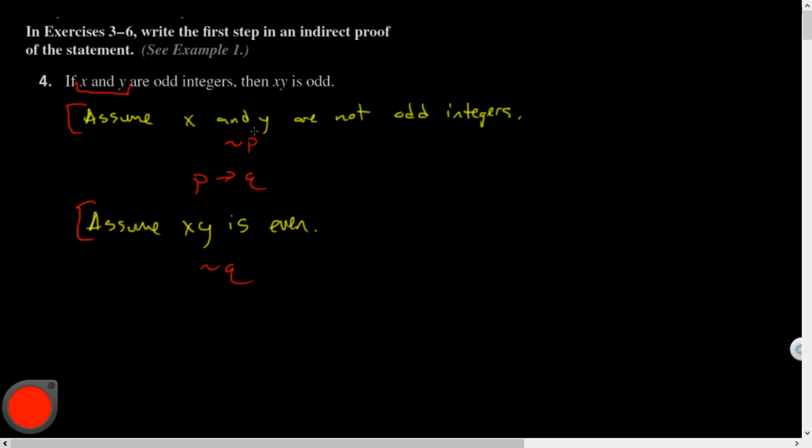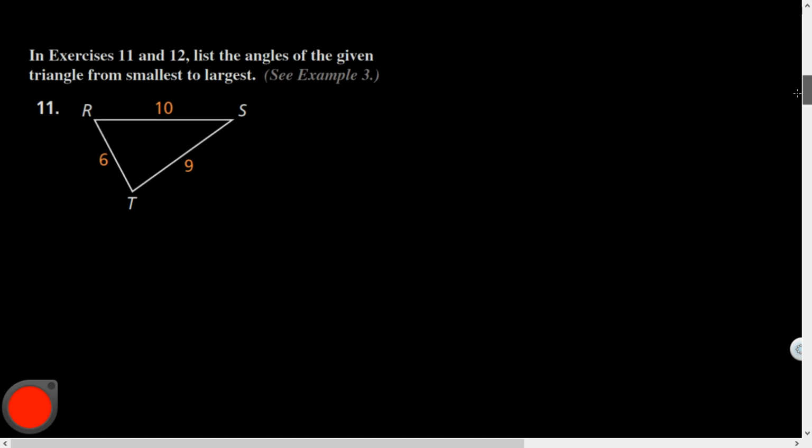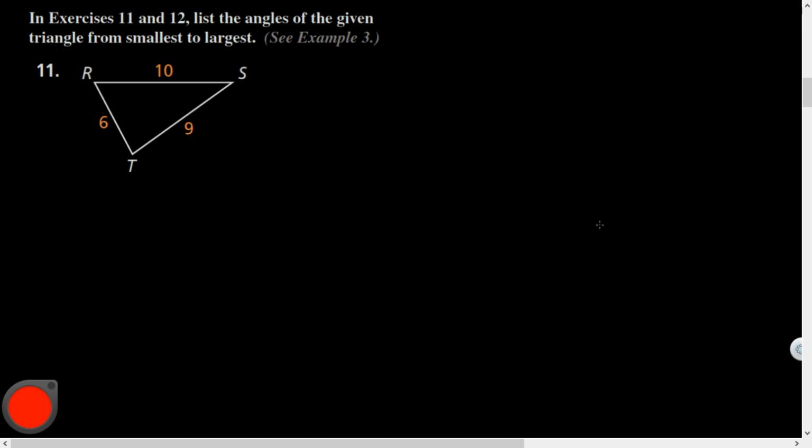I was just pointing out that if I assume this, whether or not this is true has no bearing on whether or not the conditional statement is true. Whereas if P is given and not Q is assumed, that is actually locking me into a proof by contradiction. All right, guys, here you go. Mr. Waddy was wrong on the internet. And that's okay. I'm going to learn from my mistakes.